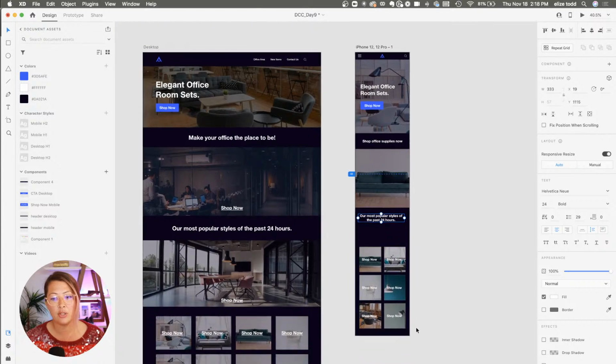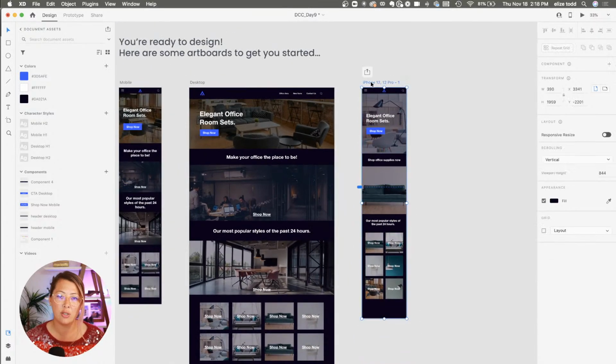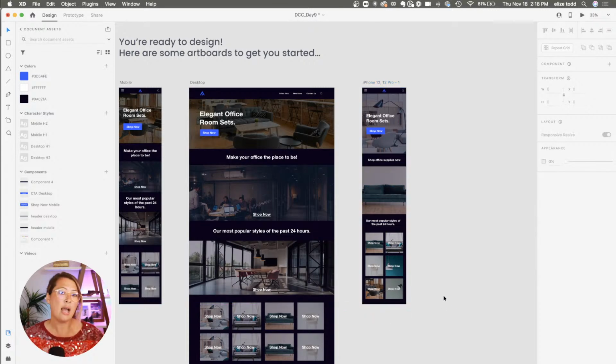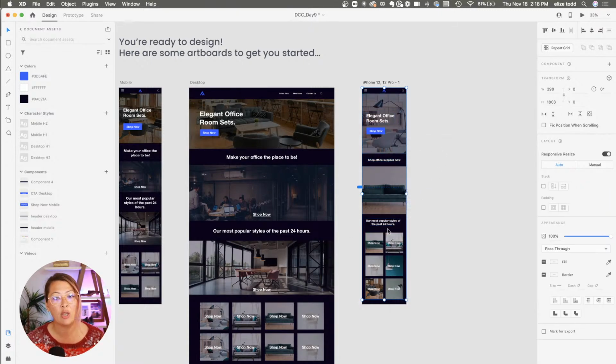So something I'm going to show you now is stacks. What this allows me to do is, I first have to select everything on my artboard in order to enable it. Selecting everything and then making it a group. Once something is in a group, then you can turn on stacks right here in your property inspector.